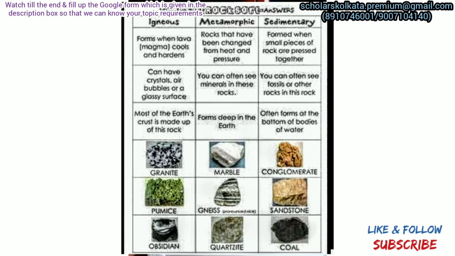Now, sedimentary rocks are those that have layers. You can see layers of sediments that get compressed together and form a rock. Sedimentary rocks can be classified into mechanically formed rocks, for example sandstone, and organic rocks like coal. Coal is not particularly a rock, but actually an organic substance. Large trees that get petrified form coal. Those are organic sedimentary rocks. And chemically formed rocks, for example, gypsum.